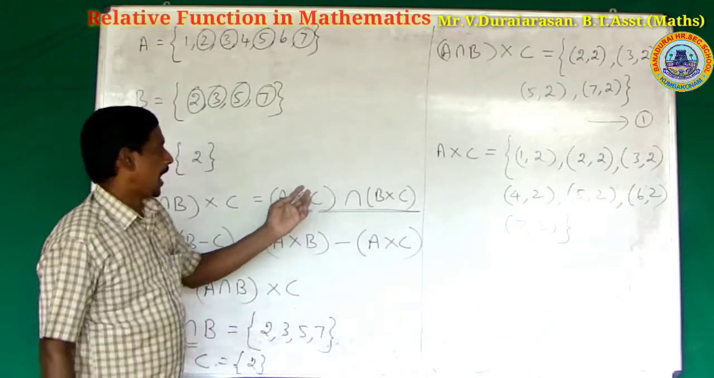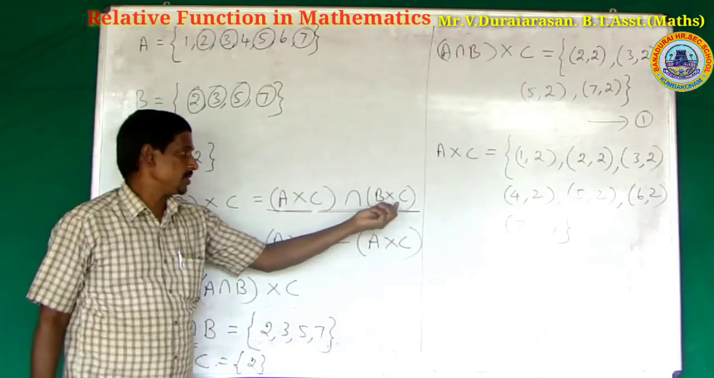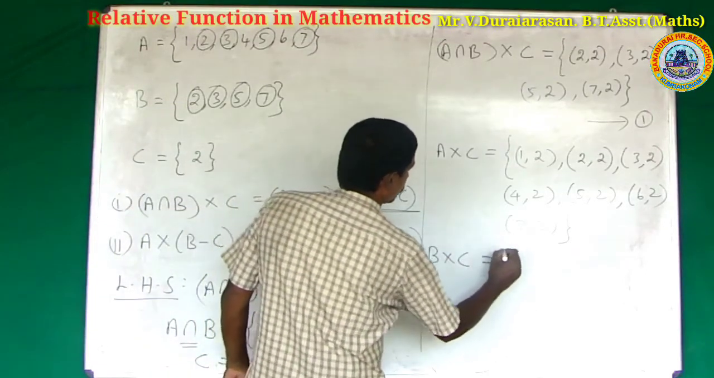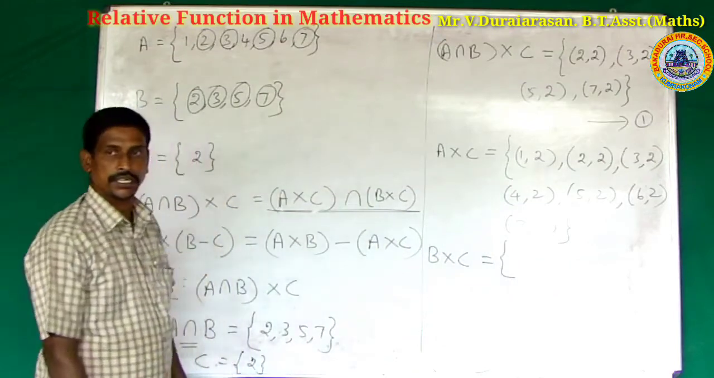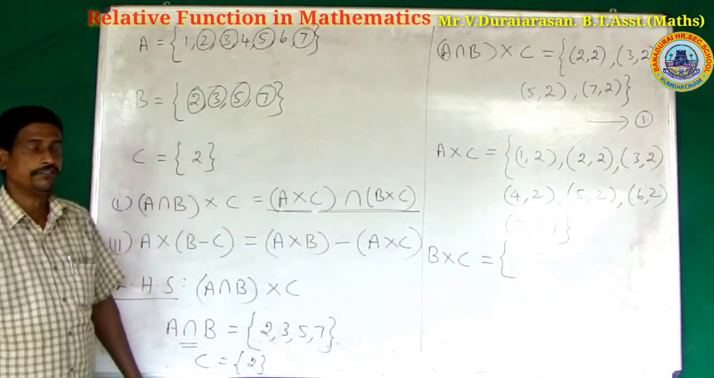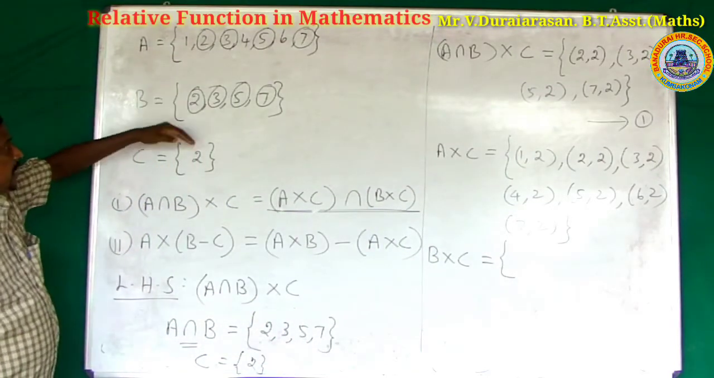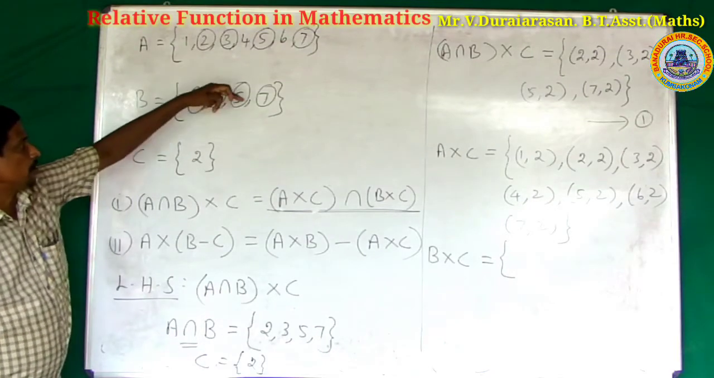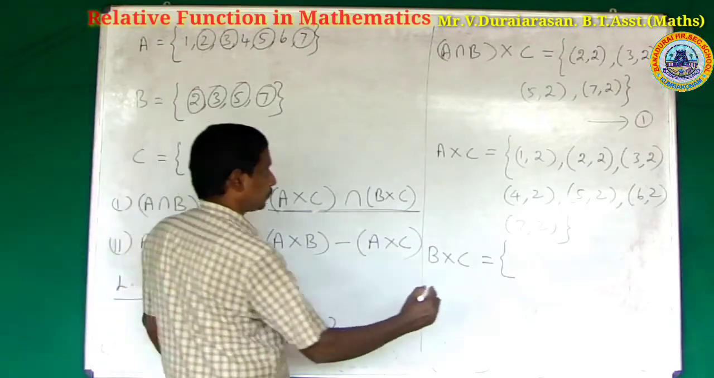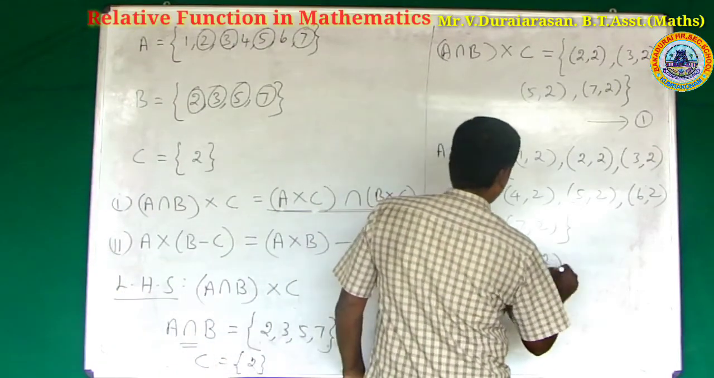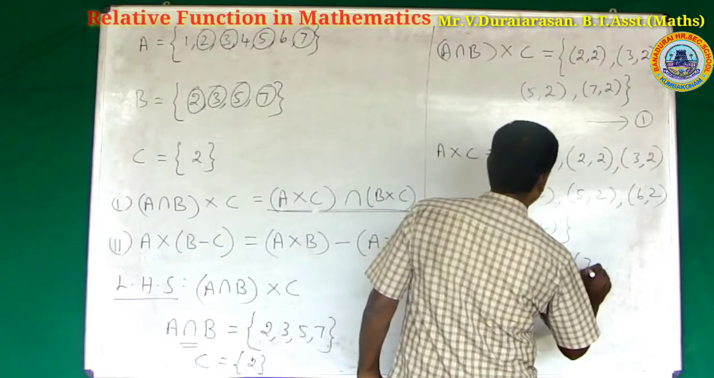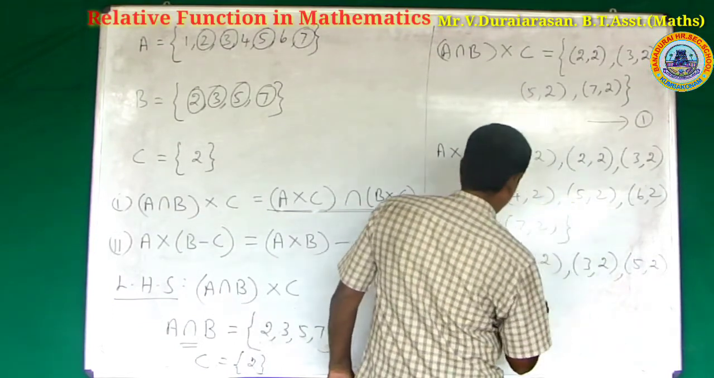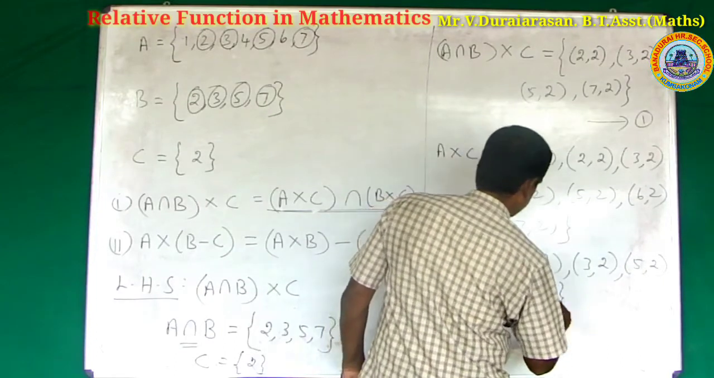The right hand side, the inner side of the parenthesis, is B cross C. To find B cross C, create the Cartesian product of B and C, creating the ordered pairs 2, 2, 3, 2, 5, 2, 7, 2. 2, 2, 3, 2, 5, 2, 7, 2.